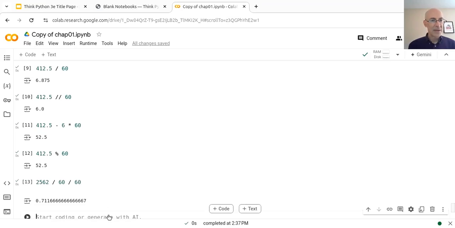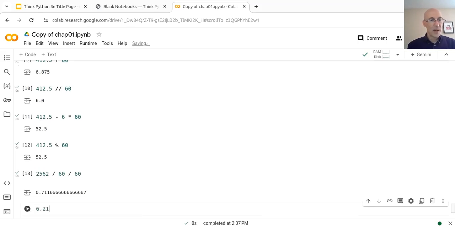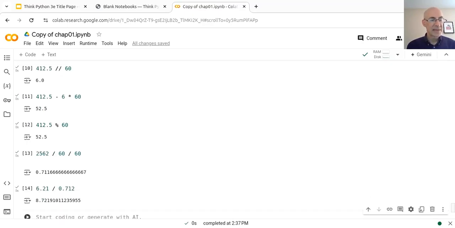And now to convert into miles per hour, we'll take the total number of miles, 6.21, and divide by the number of hours, 0.712, and the result is about 8.72 miles per hour.